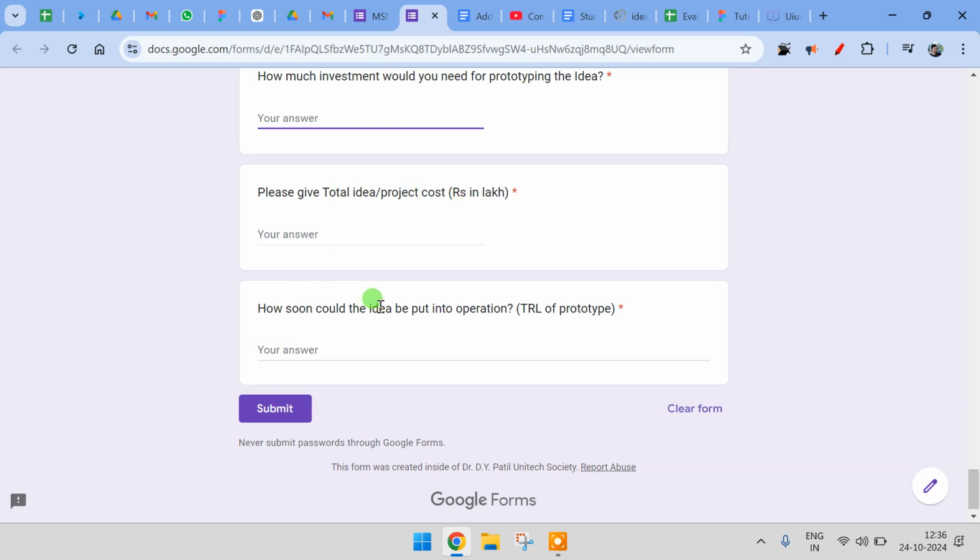Then how soon could the idea be put into operation? This is like from today, if you start building your idea, how long will it take to come on ground in actual? So this could be a year, 3 months, 8 months, 15 months, whatever suits. And then there is a submit button.